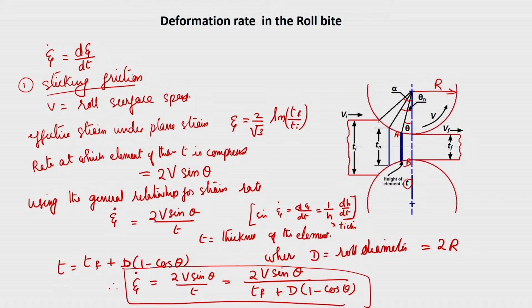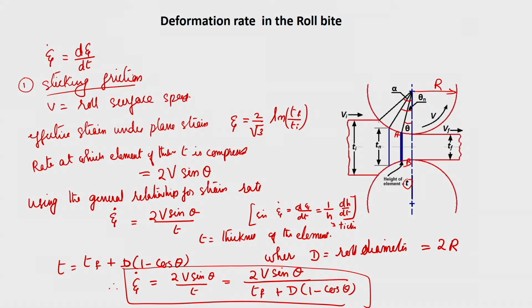Now, for easy calculation, because finding out the strain rate at every point and then doing an analysis is a very cumbersome job, we will do something simpler. You see that this strain rate is dependent upon theta, the angle the element makes with the line joining the centers of the rolls. And this alpha is the angle of bite.